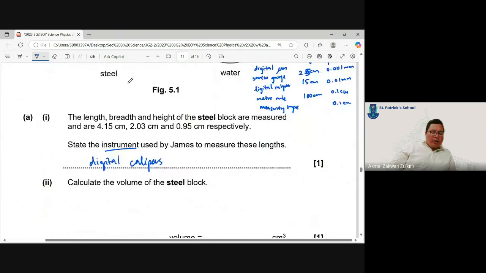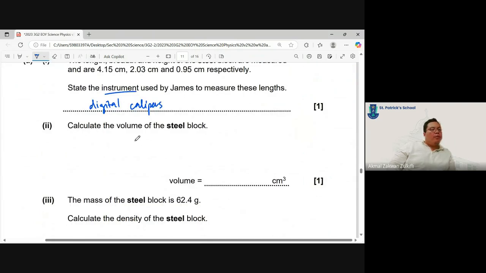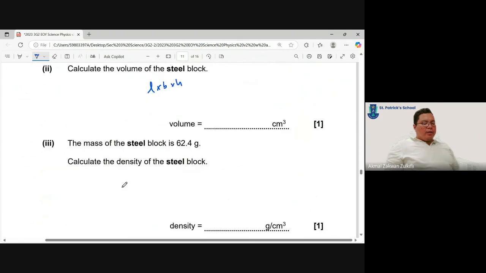Calculate the volume of the steel block. Please, you need to work with your math teachers, right? The volume of your steel block is your length times breadth times height. Go and find. The mass of the steel block is 62.4, so M equals 62.4 grams.